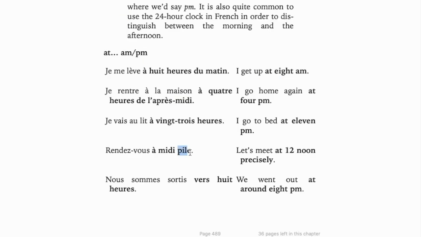This is one more thing I wanted to draw your attention to. This is pile, which means precisely. Okay. So at noon precisely. So you can add this as an adjective.